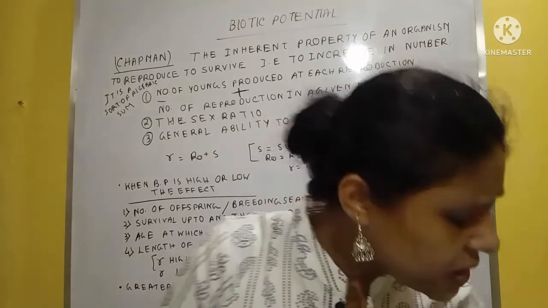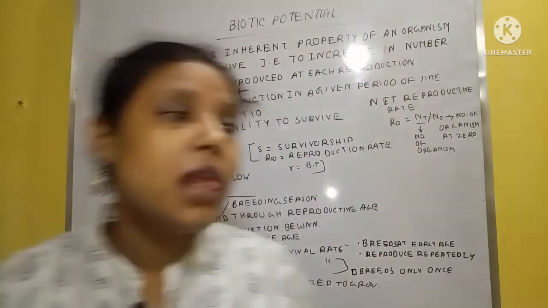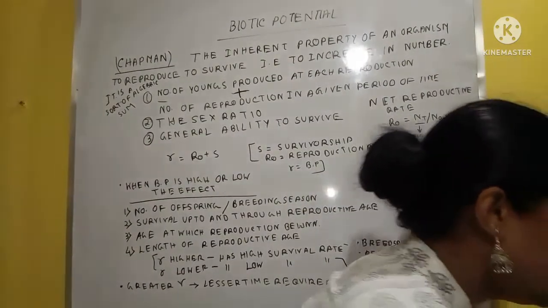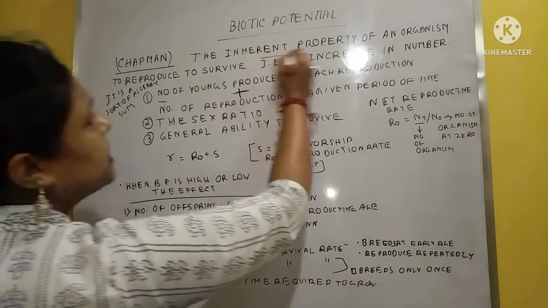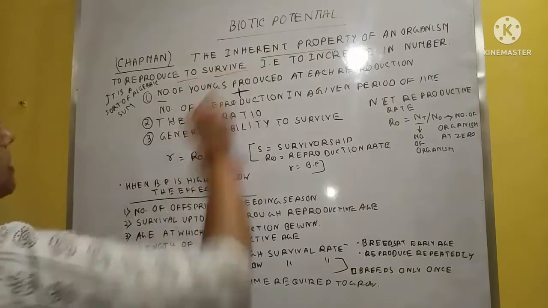Clear? So today's topic is the biotic potential. And what is the biotic potential? Biotic potential is the inherent property of an organism to reproduce and to survive.